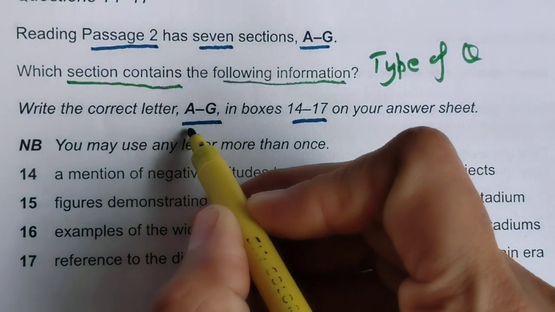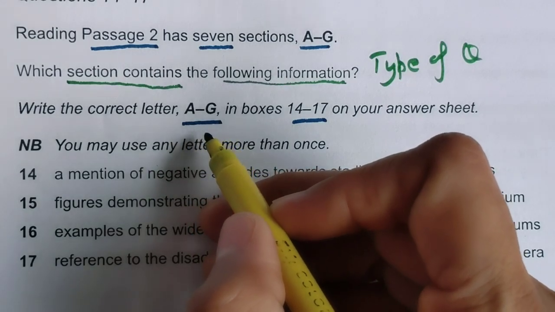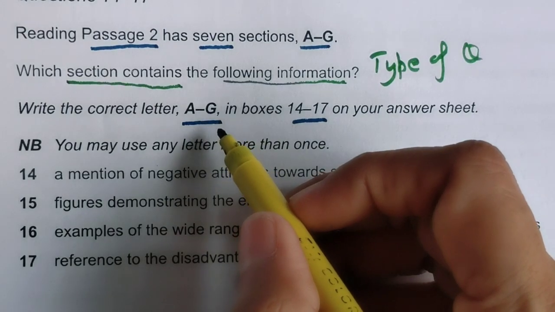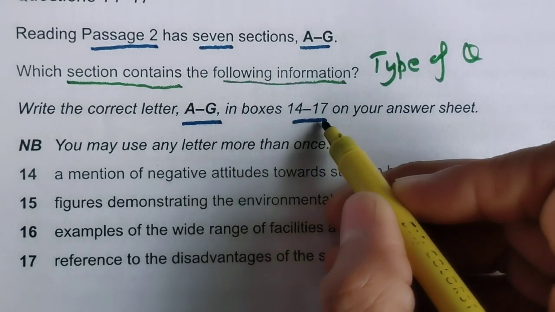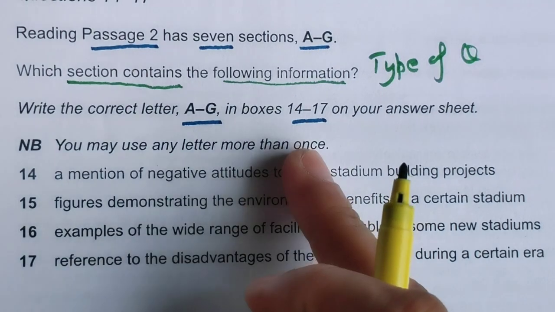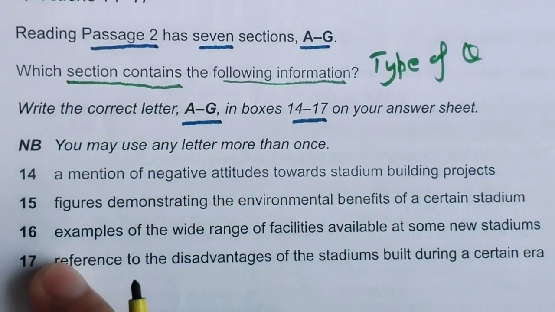Letter means you have to write answers in the form of A to G: A, B, C, D, E, F, G. Not paragraph 1 or 2, you have to write the letter. In boxes 14 to 17, meaning question numbers 14 to 17 on your answer sheet, you have to write these letters, only 4 letters will come.